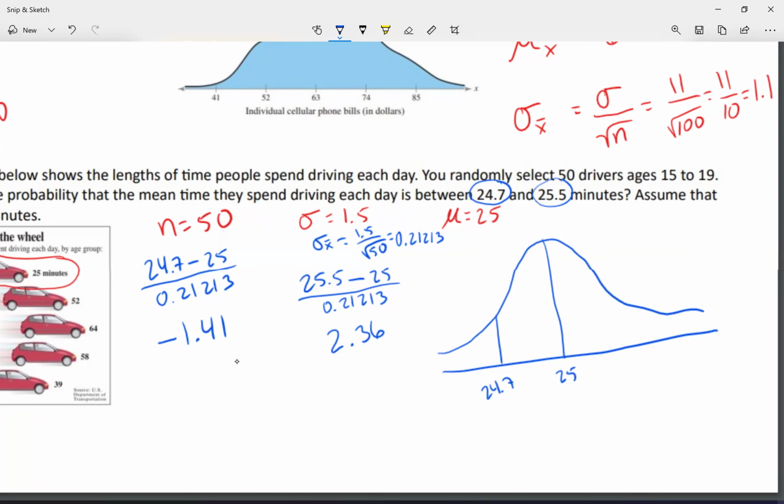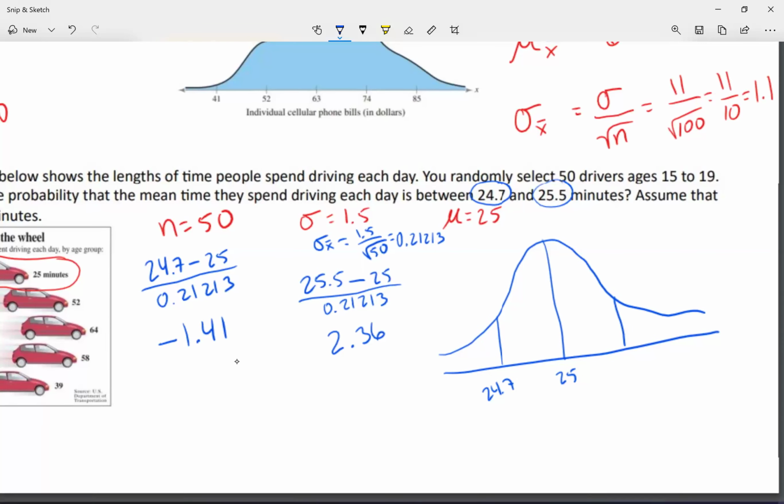I just put a big space because I need space to write over here. So I don't want to put it too close to the 25. And then my 25.5 is going to be somewhere over here. Again, it's not graph to scale. My 24.7 gave me a C-score of negative 1.41.